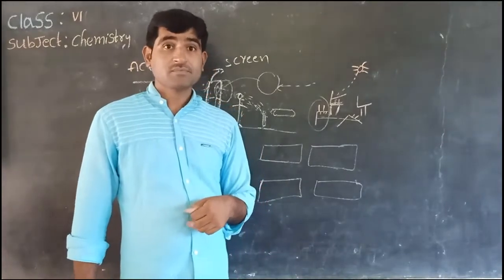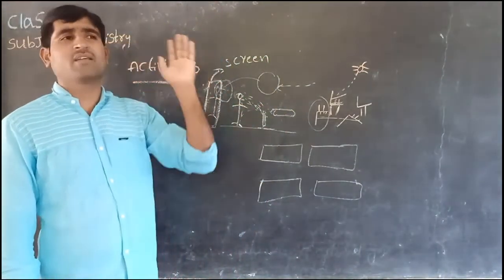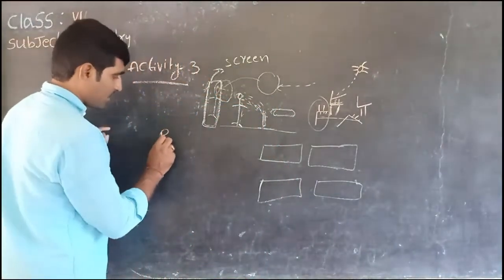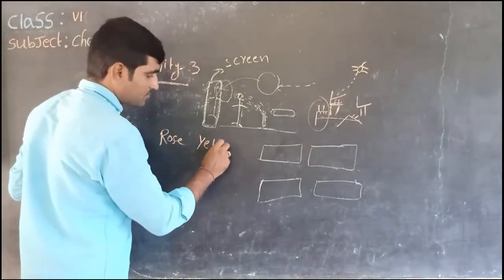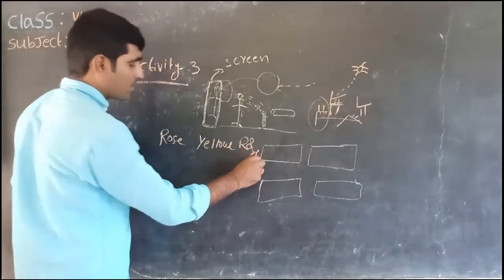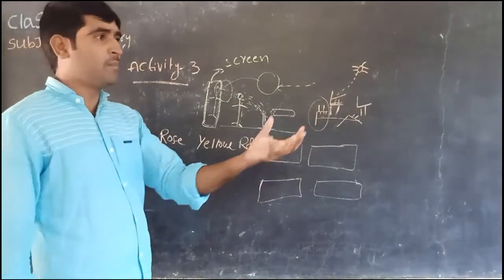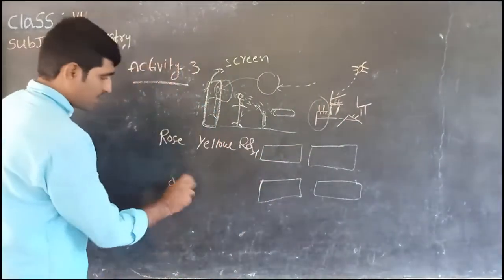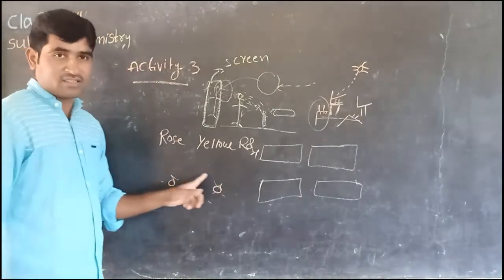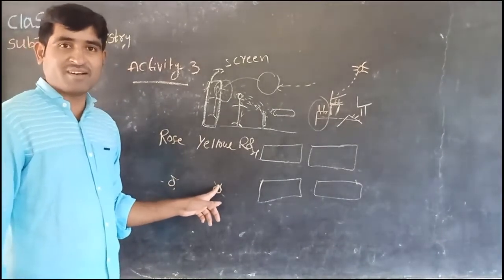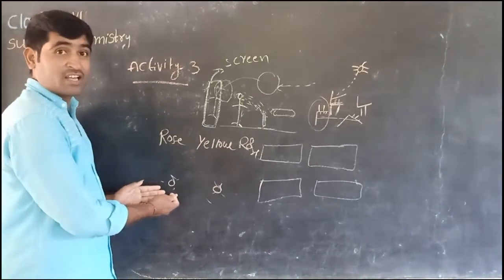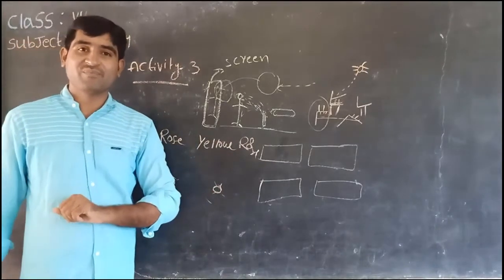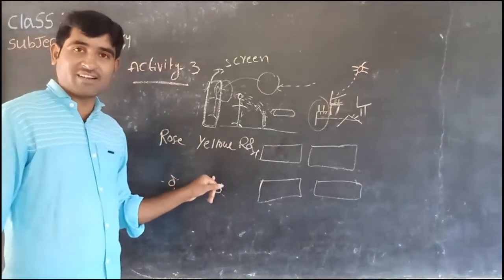Yes or no, children? Next, take one more kind of objects, which have different colors and different sizes. Take one rose flower and a yellow flower, a yellow rose. Rose color and yellow rose. Keep them on the ground to expose to the sunlight. Their shadows are formed here. In the shadow, can you tell the color of the rose, children? Whether it is the rose-colored rose or the yellow rose, is it possible to identify the color of the shadow, children? The two shadows may have different colors?